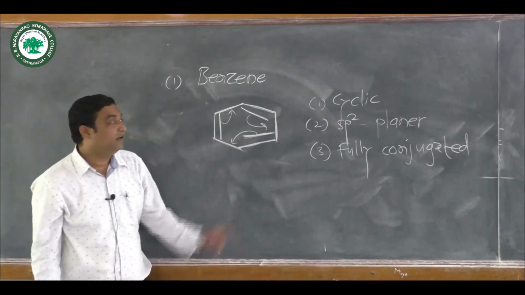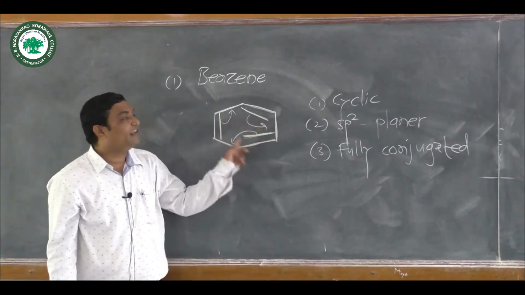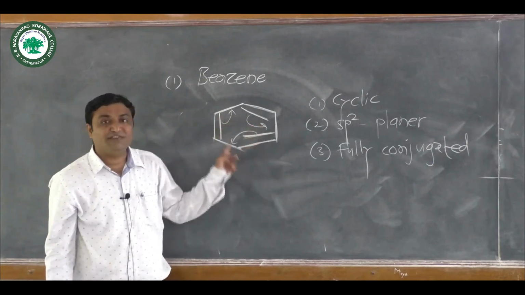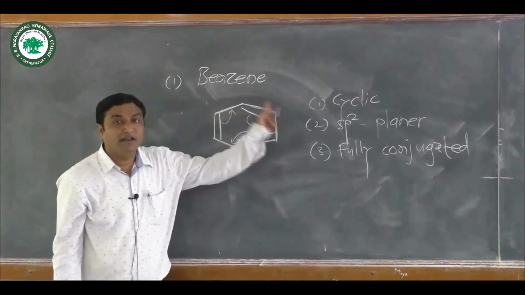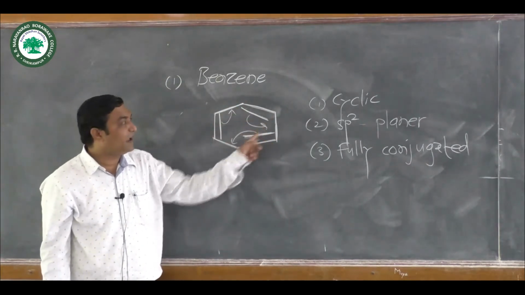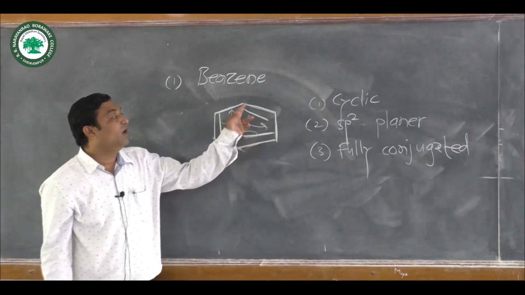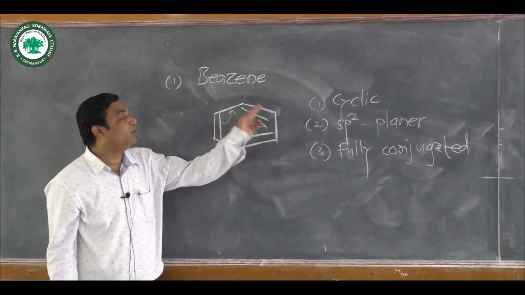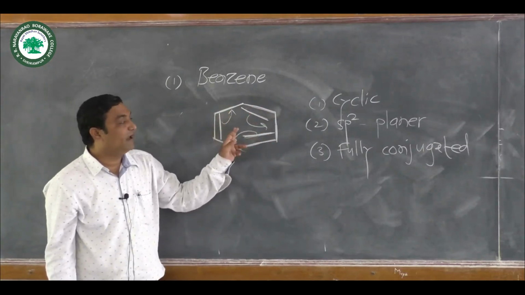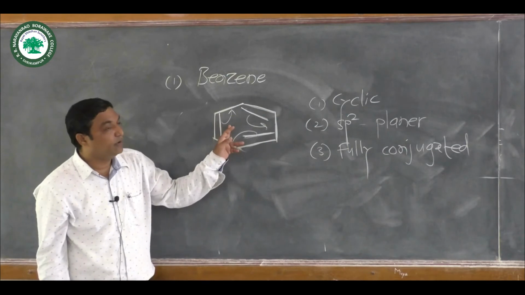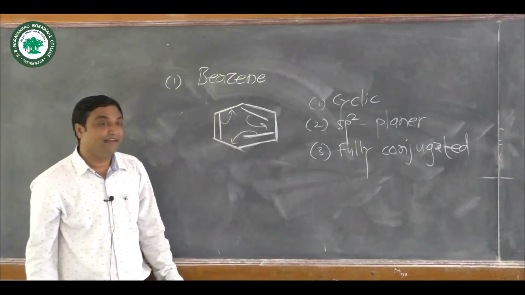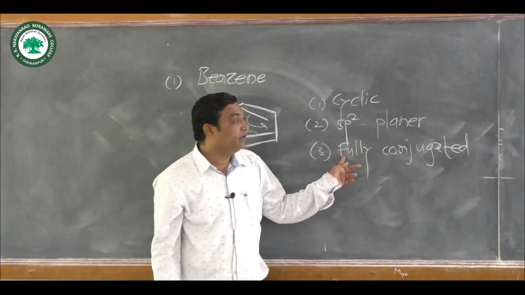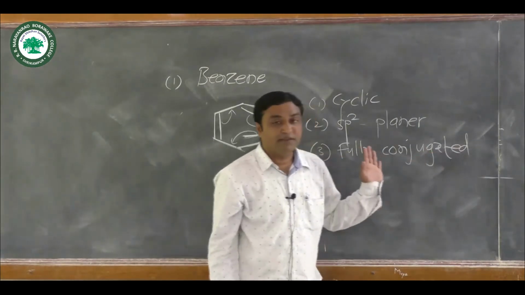We may say that there are 6 pi electrons which circulate on each and every carbon atom of this ring. That's why this molecule satisfies the third condition of aromaticity, that is, it is fully conjugated in nature.